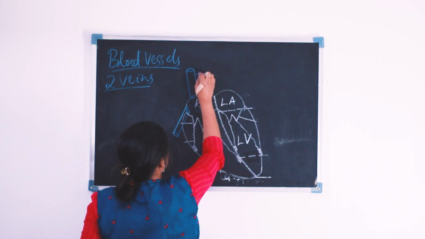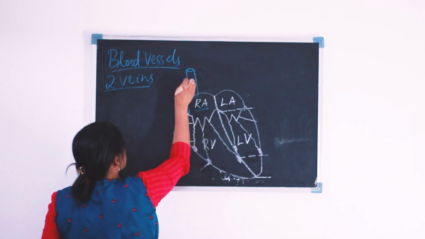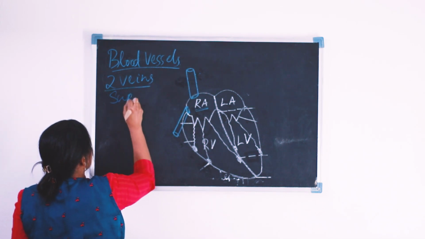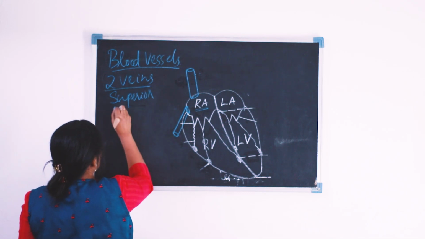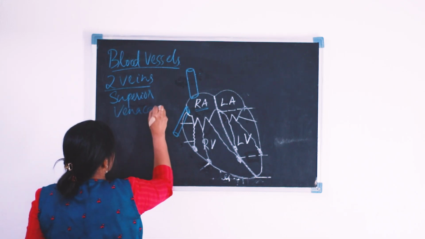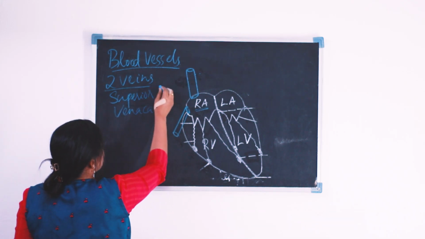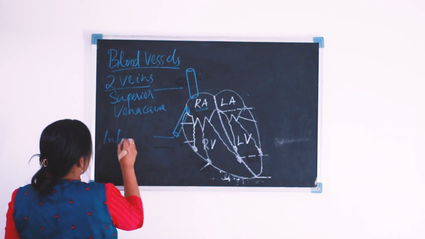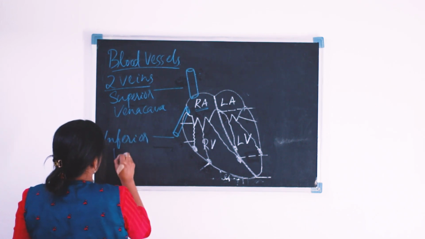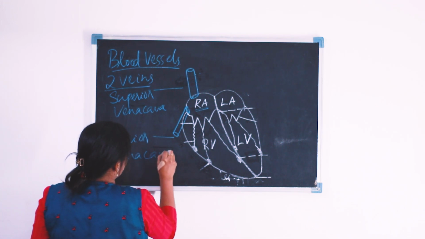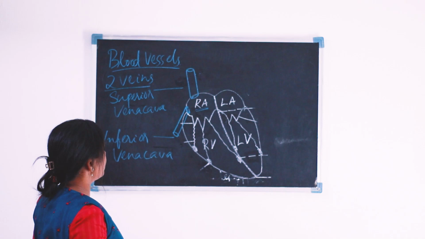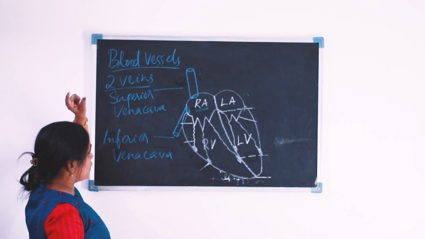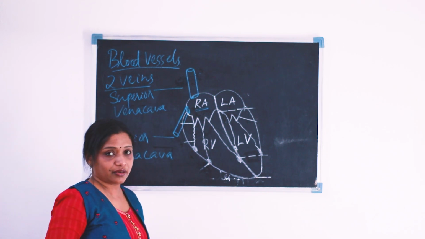This vein is the superior vena cava, and this is our inferior vena cava. Okay, what is the function of the superior vena cava?